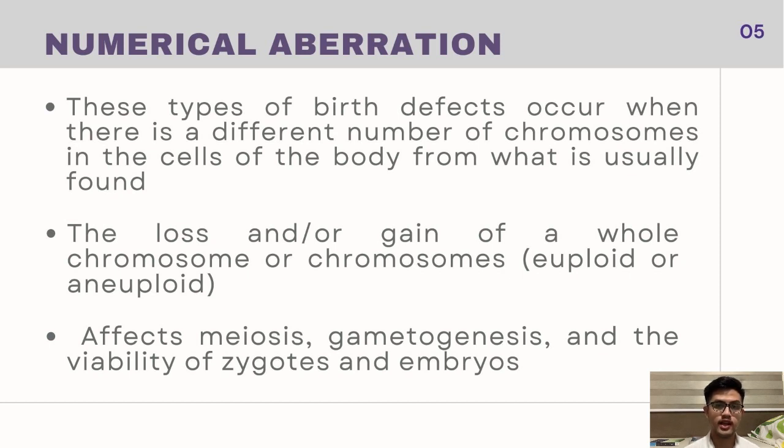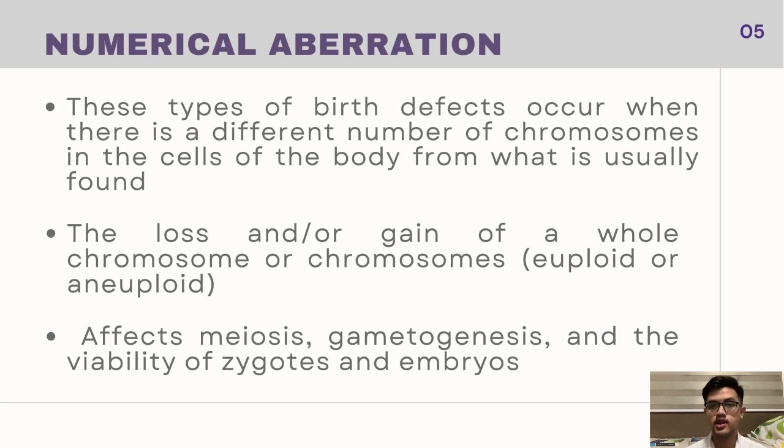The loss and or gain of a whole chromosome or chromosomes comes in euploidy or aneuploidy. Euploidy affects all sets of the chromosomes, while aneuploidy affects only one set of chromosomes. And remember that each set of chromosomes contains two chromosomes, and this affects meiosis, gametogenesis, and the viability of zygotes and embryos.